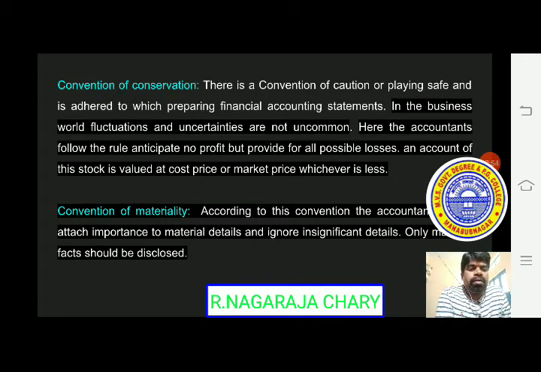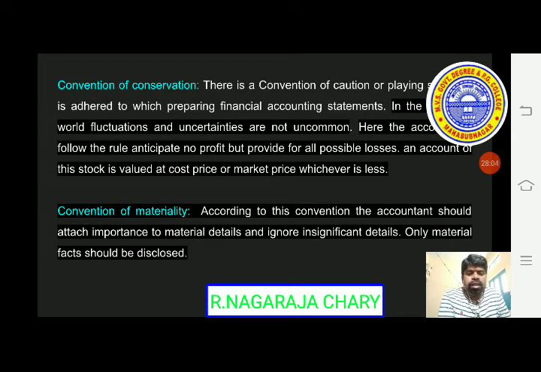That is the convention of conservatism. Next one more, the convention of materiality. According to this convention, the accountant should attach importance to material details and ignore insignificant details.